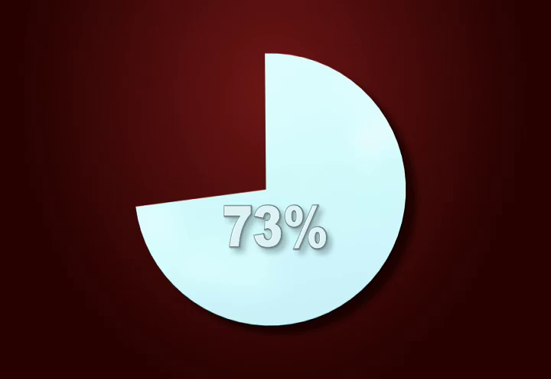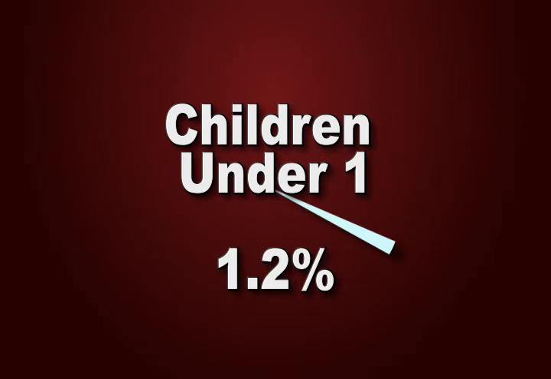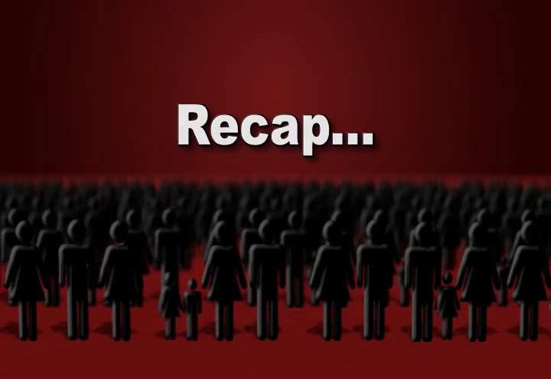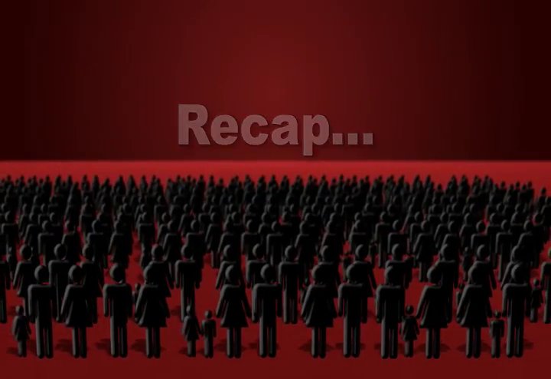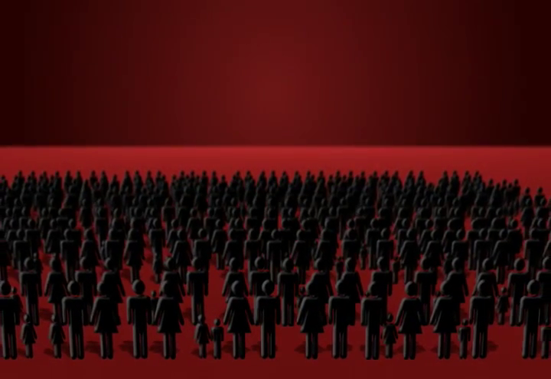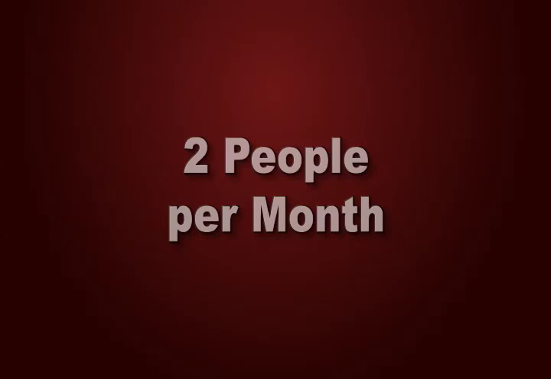Is a disease that strikes infants more important than one that strikes a much larger number of seniors? These are all good debate points to have with solid data. To recap this example, it is important to understand that large populations create many things that can occur frequently, even if the odds are rather low. For example, every month lightning kills 2 people.